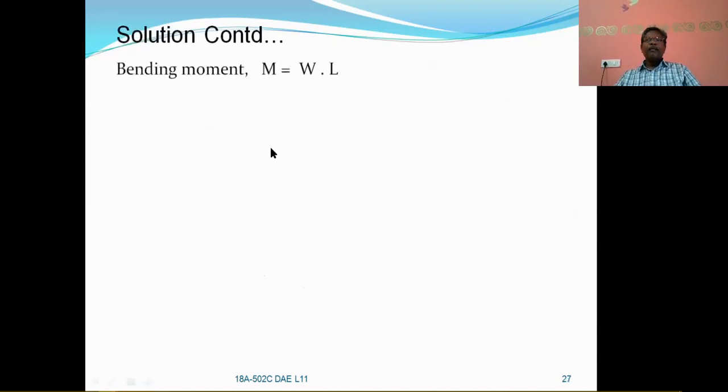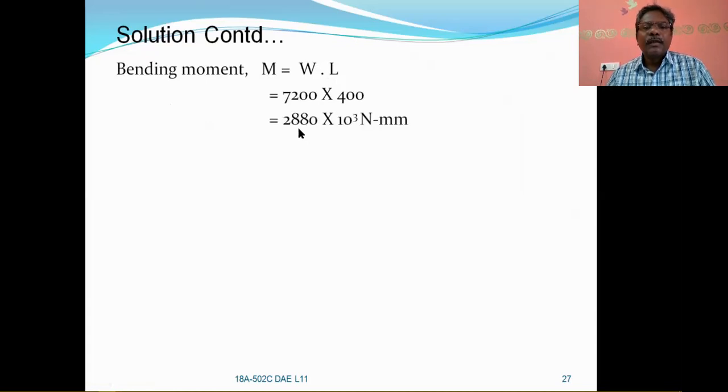So bending moment for this is simply W into L. This is just like a fixed beam with a point load at its free end. So that's why the maximum bending moment M is equal to WL. After W is there for you, L is also there for you, you will get 2880 into 10 to the power of 3 Newton millimeters.